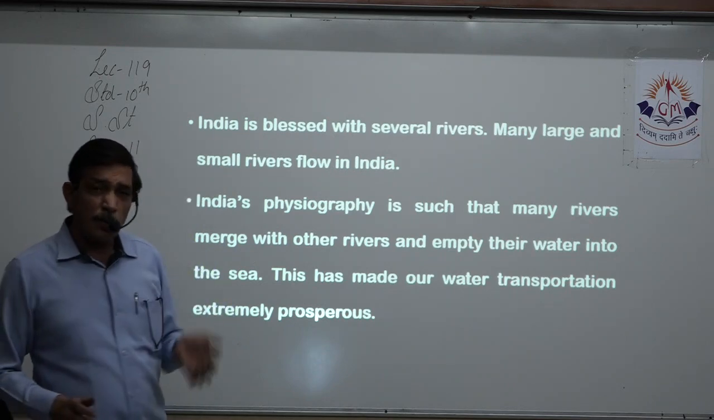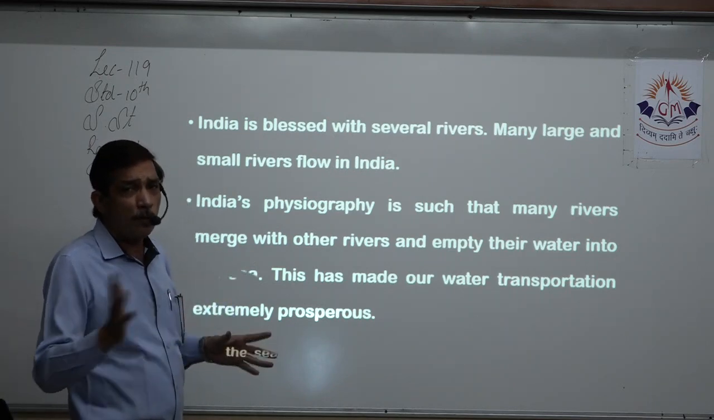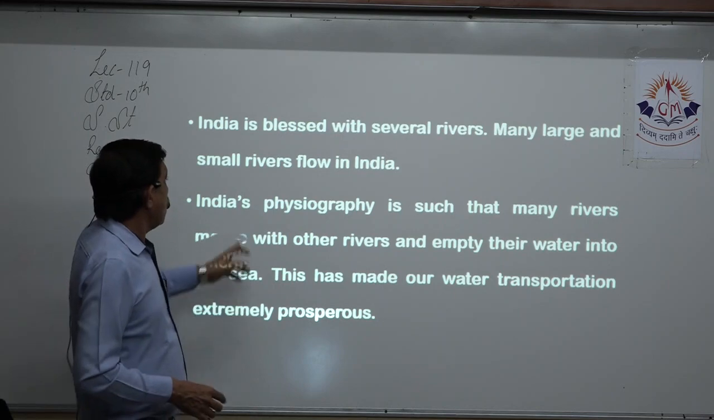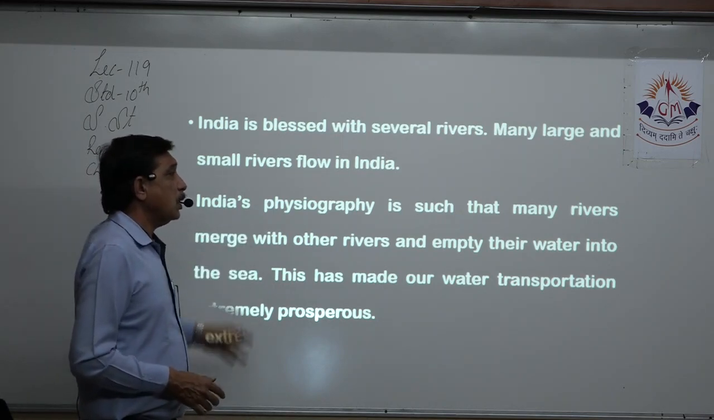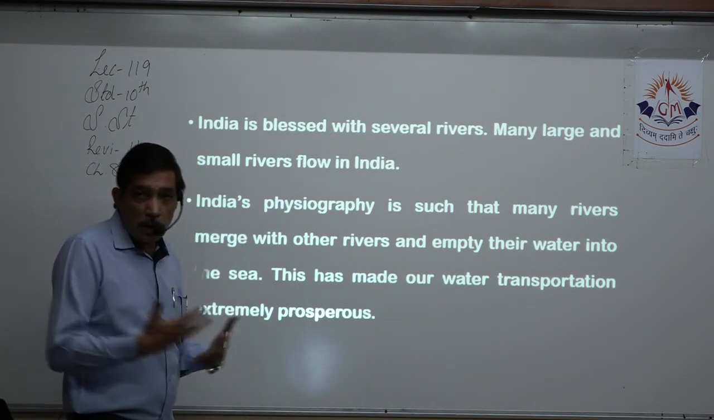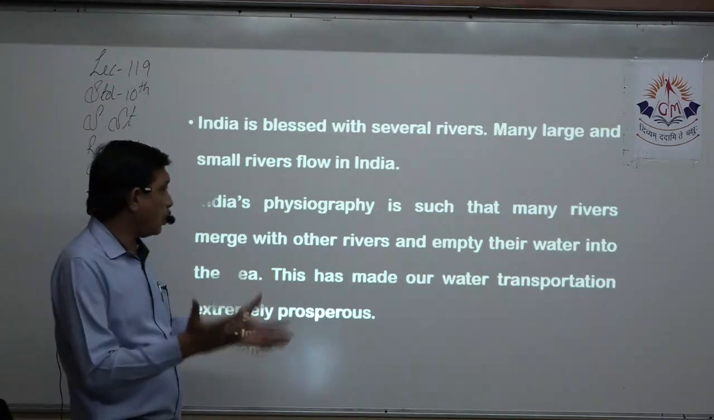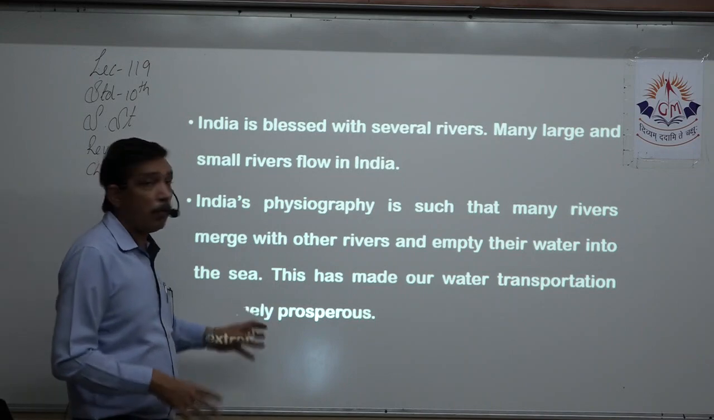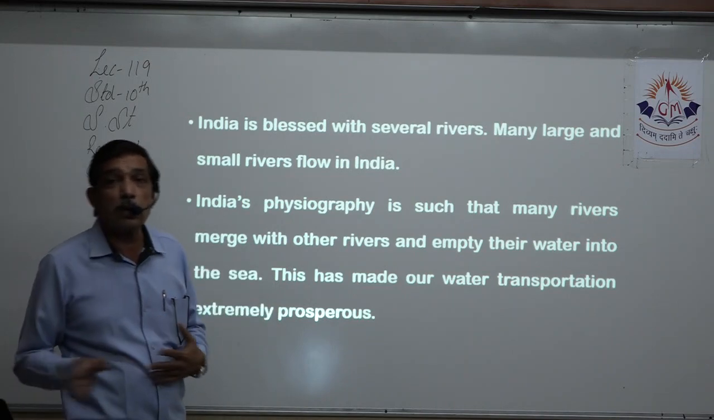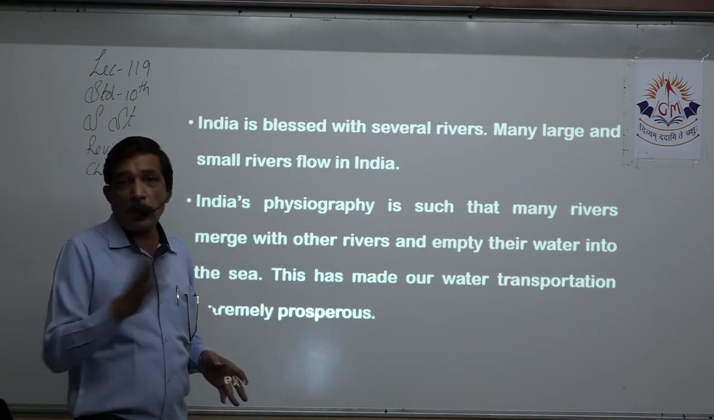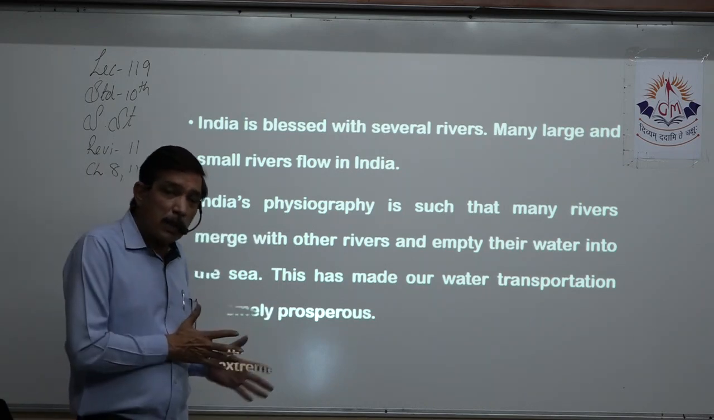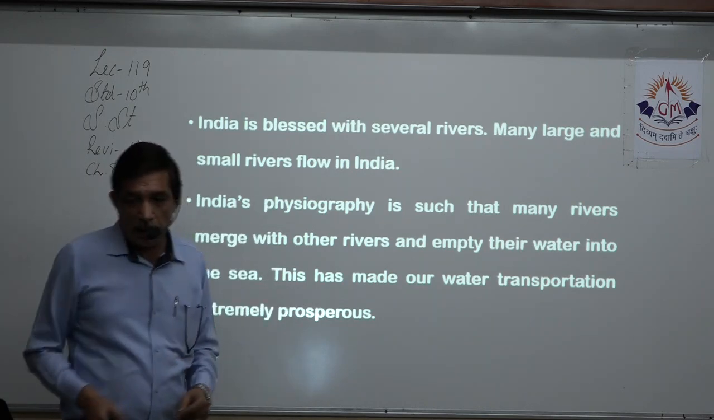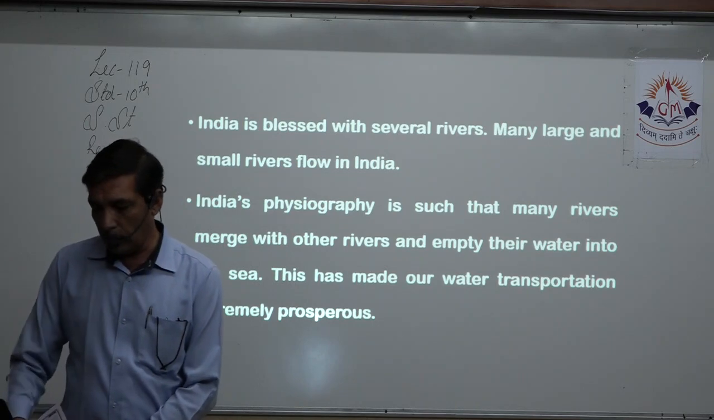India is blessed with several rivers, so we can have lots of multi-purpose projects. India's physiography is such that many rivers merge with other rivers, forming quite a complex. They empty their water into that river, and most of them empty their waters into the sea. So that water gets wasted. Instead of that, we can utilize the water by constructing a dam over there, so that we can make ourselves